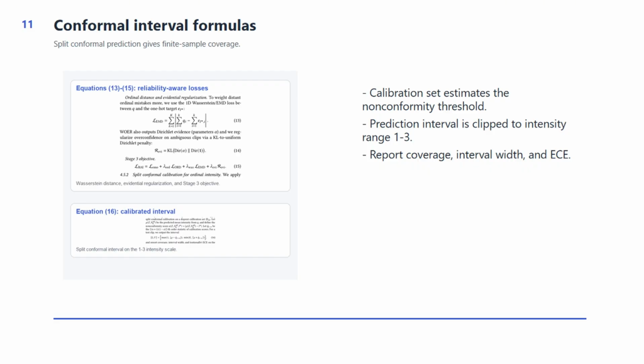Conformal formulas explain how uncertainty is calibrated. Using a separate calibration split, the model computes nonconformity scores for the distance between predicted and true intensity. One quantile of these scores becomes the threshold for test-time intervals. The final interval is clipped to the 1 to 3 intensity scale. This gives a distribution-free reliability guarantee, reported with coverage, interval width, and ECE.